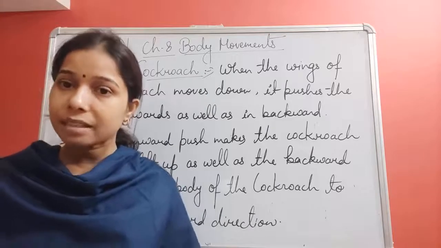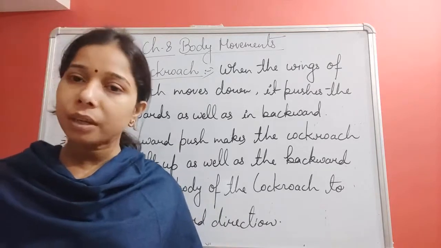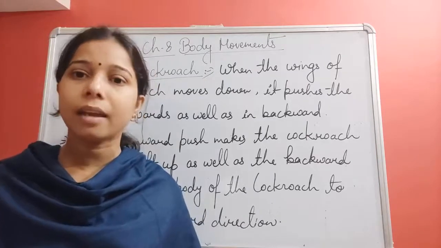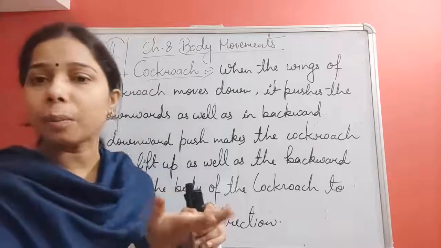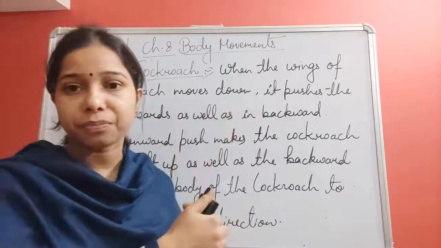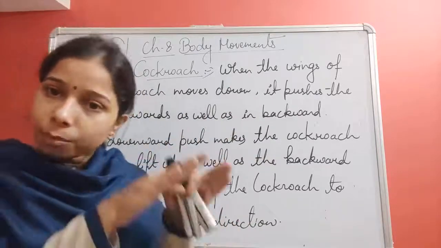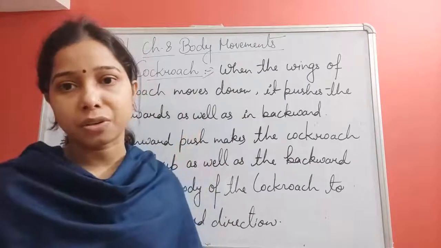So the wings push the air in the downward direction, due to which another force acts on the body of the cockroach and lifts it in the upward direction. Okay, so when it moves the wing downward, at that time the body is lifted upward.